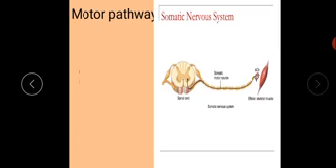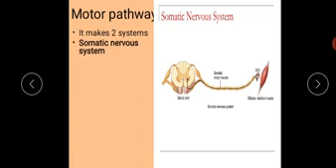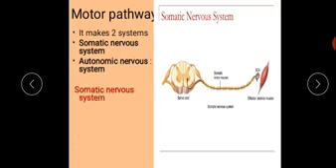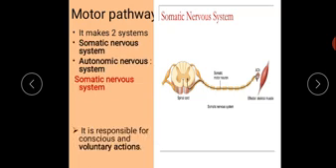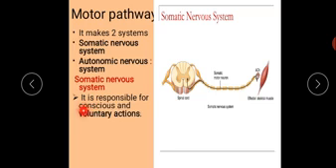Motor pathways. The motor pathway makes two systems. The motor pathway involves the pathway which conducts impulses from the central nervous system to effectors. It makes two systems: somatic nervous system and autonomic nervous system. Somatic nervous system. It is responsible for conscious and voluntary actions, like you have seen in the example of seeing a glass of water and then drinking it.